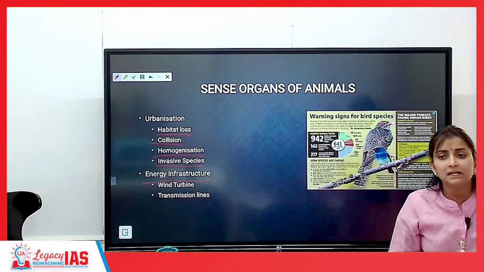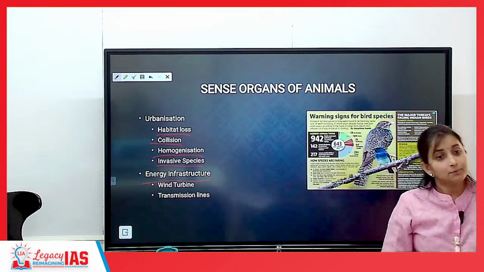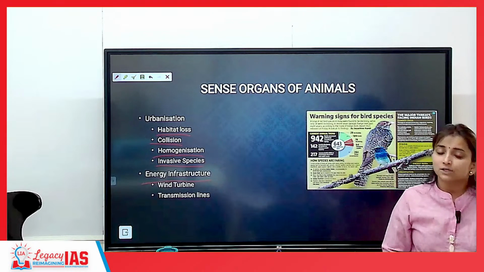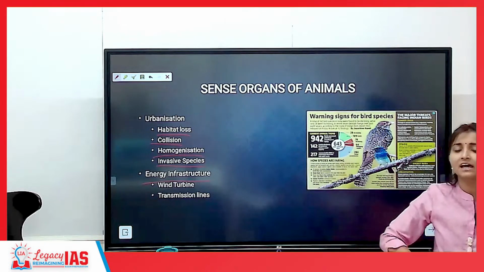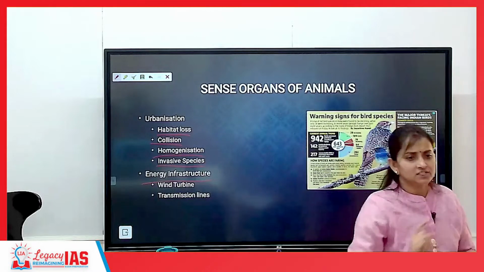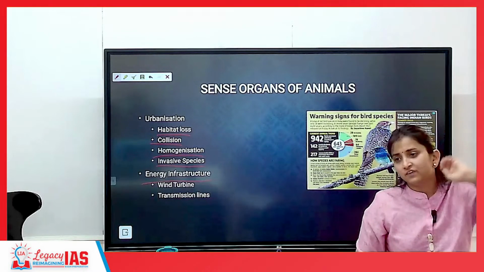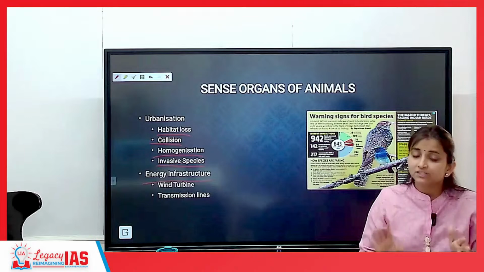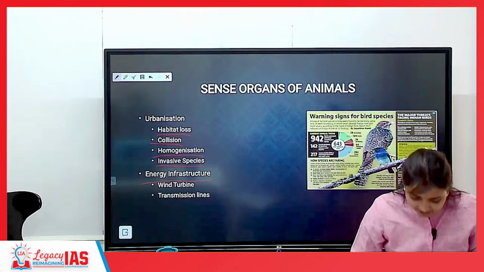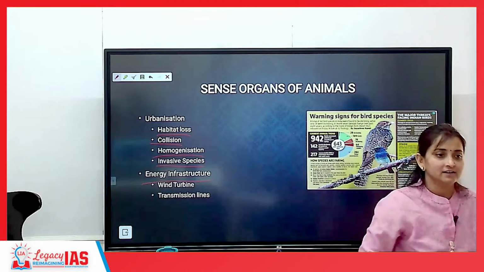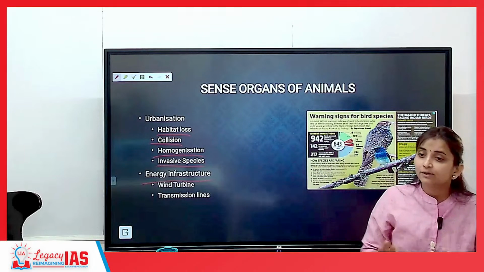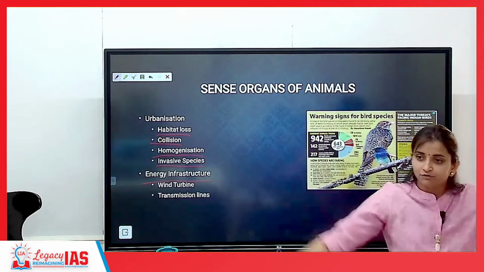Have you seen a windmill? Seen from a long distance, right? It is usually not permitted to go close to a windmill. Usually it is in a dense forested area or on top of a mountain region. But I have got a chance to go close to a windmill and I have seen the number of bird species lying in and around there. Many bird species will die because of this kind of windmill.